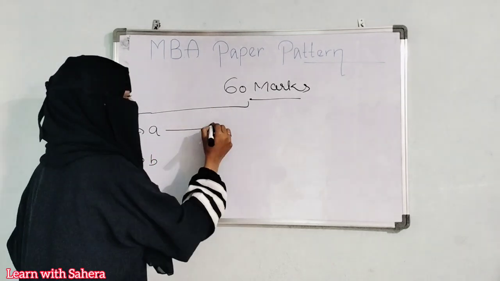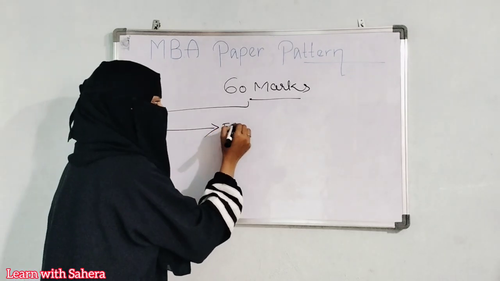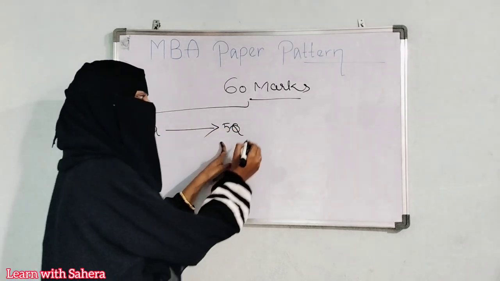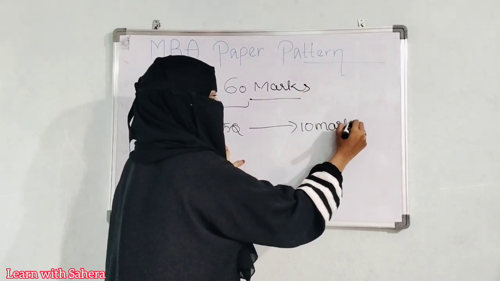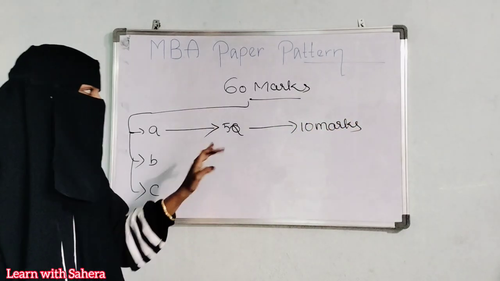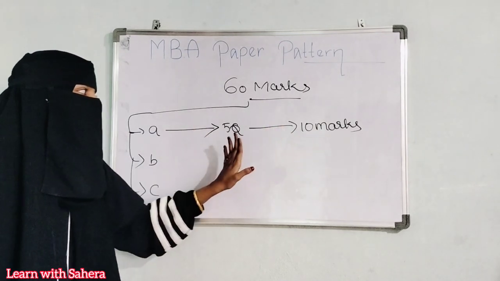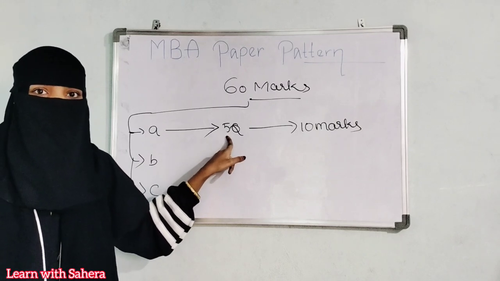Listen to me. Section A or part A will have 5 questions, and on the whole you will get 10 marks from this section. Here 5 questions will be asked in part A and 10 marks will be allotted for the 5 questions. You have to attempt all 5 questions.